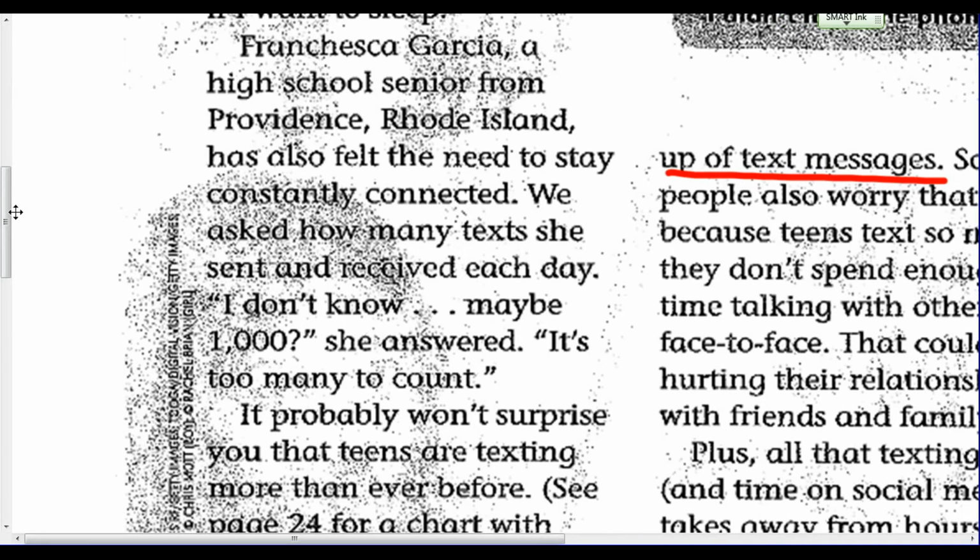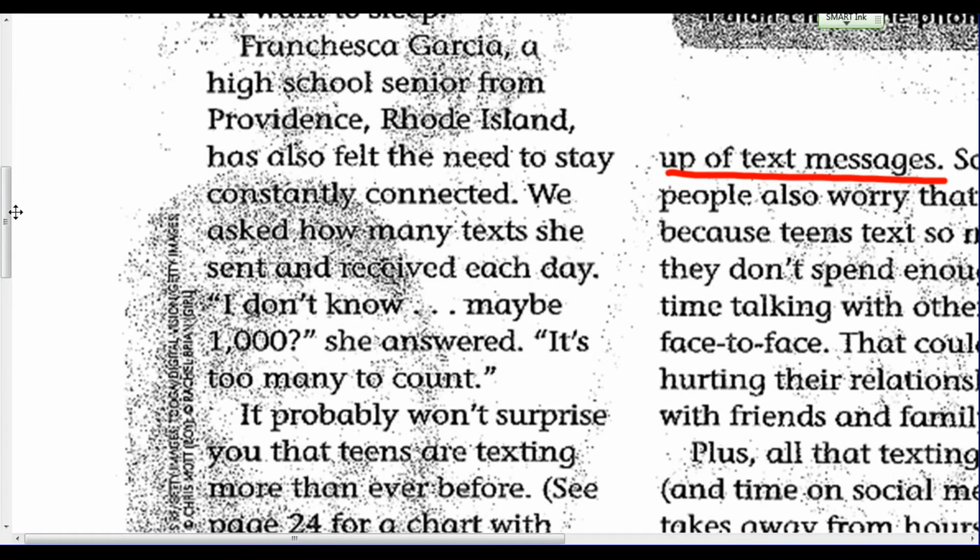Now, my next job, I have two options. I can either quote this, in other words, I can take it word for word and put quotation marks around it, or I can paraphrase it. In other words, I can use the idea but put it in my own words. Now, as we talked about in class, it's better to paraphrase information because it shows that we understand it more. So most of our papers should be made up of paraphrasing. So this is a perfect instance where I'm going to paraphrase it.